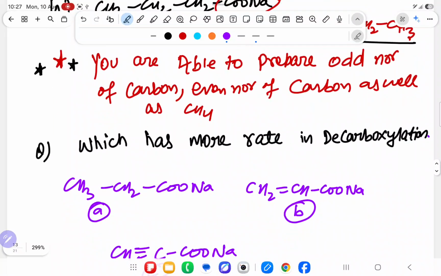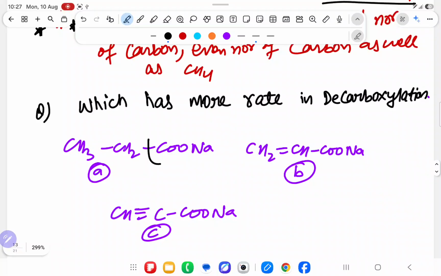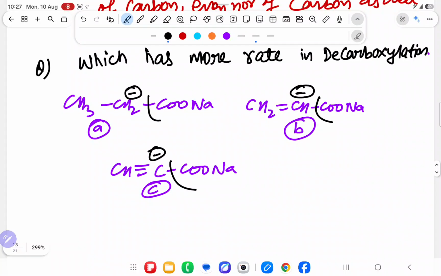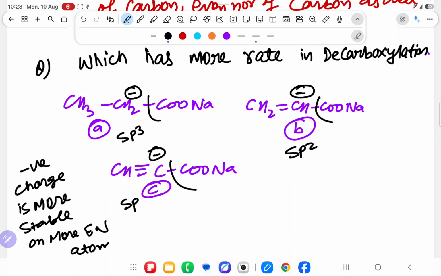Now in this question they are asking which of the following will give more rate of soda lime decarboxylation. What you will say? Sir, here it will break, become minus, here it will break, become minus, here it will break, become minus. This minus is on triple bond, this minus is on double bond, this minus is on single bond, and we know that triple bond is sp, double bond is sp2, single bond is sp3. So negative charge is more stable on more electronegative atom. So C has more rate than B than A.